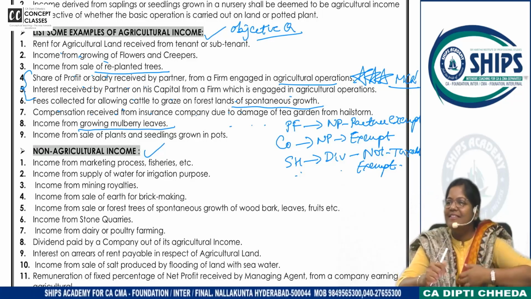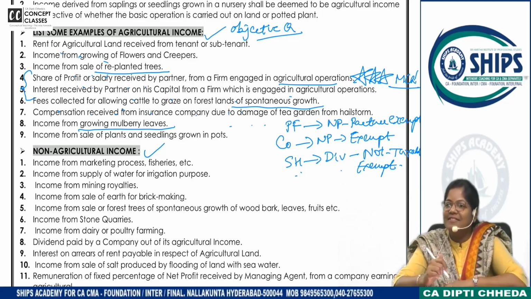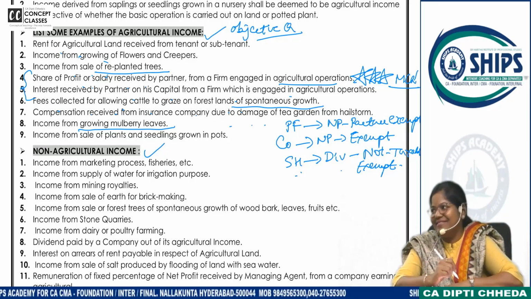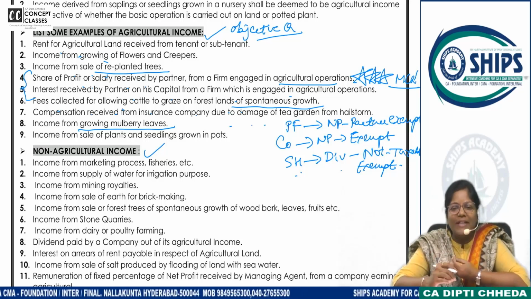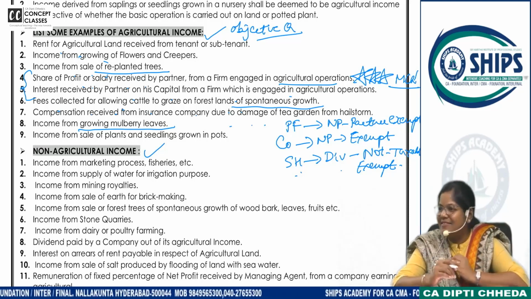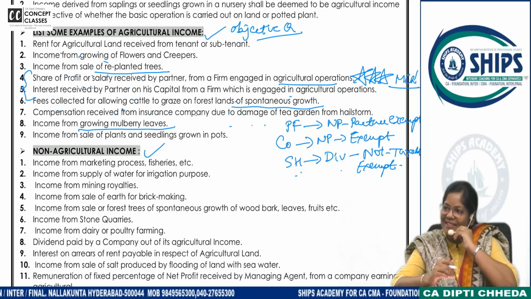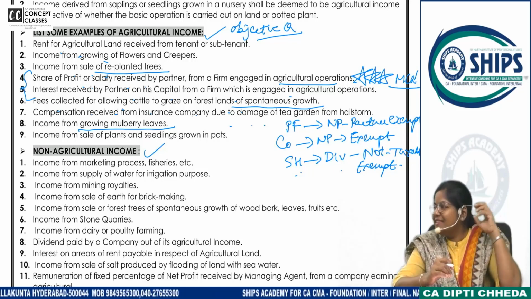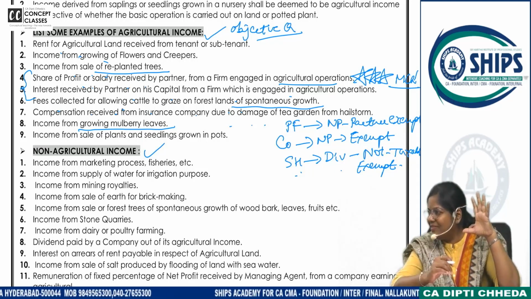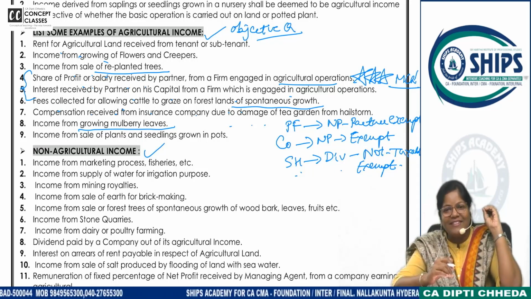That's not the right answer. Mulberry leaves, who eats mulberry leaves? Silkworms. Silkworms are there, no? Have you heard or not this?